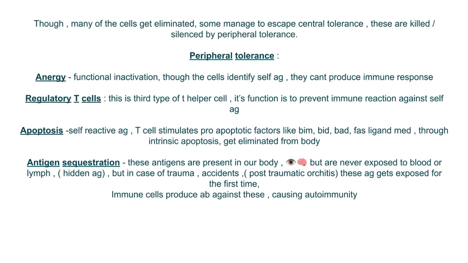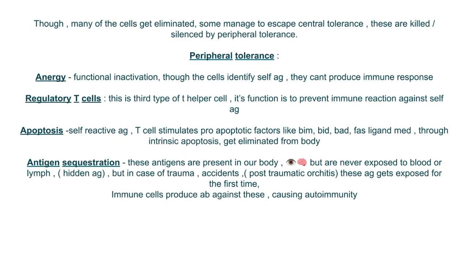This is the third type of T helper cells. So the T helper cells are of three types: CD4 cells, CD8 cells and the regulatory T cells. The main function of these regulatory T cells is to prevent immune reactions against the self antigen. The third mechanism is apoptosis. To initiate apoptosis, the self antigen and the T or B cells stimulate apoptotic factors like BIM, BID, BAD, Fas ligand. These are the apoptotic factors stimulated by the self antigen and the T cells. Through intrinsic apoptosis, these get eliminated from our body.